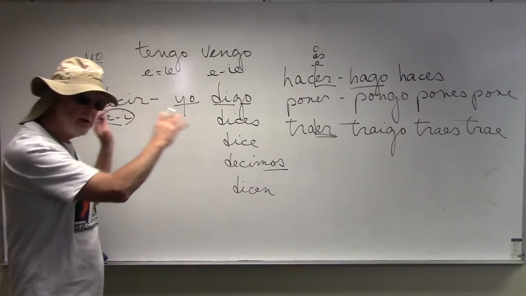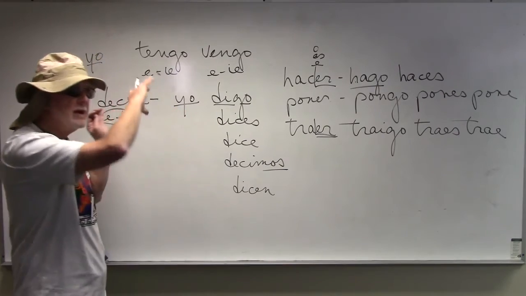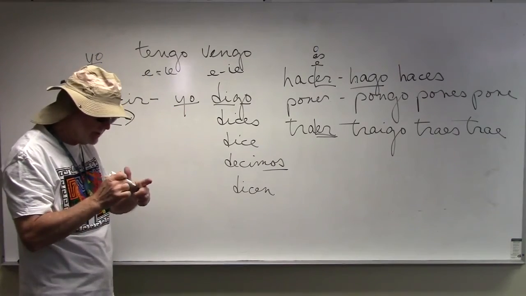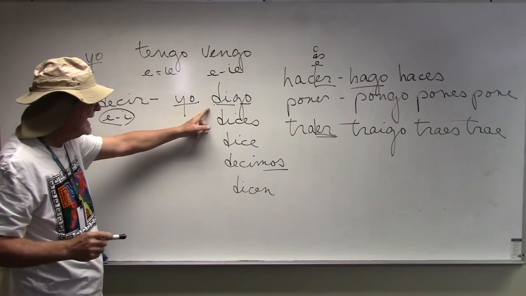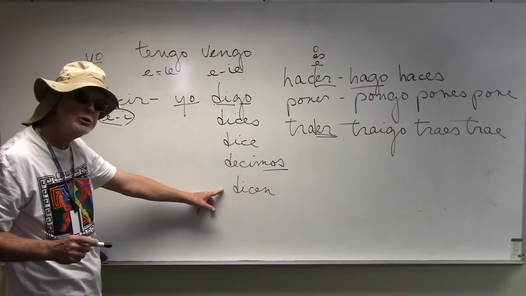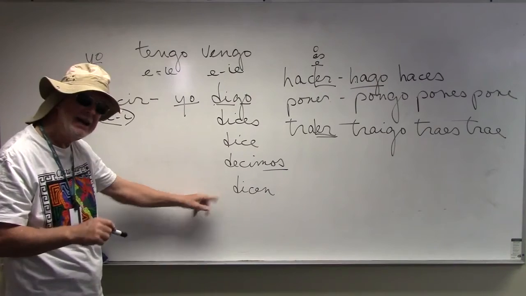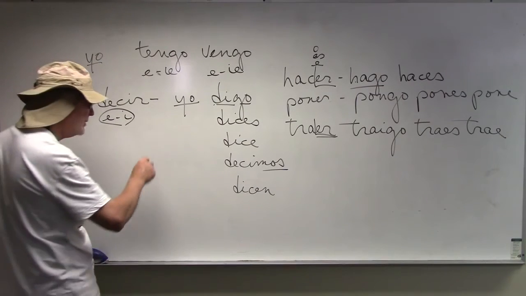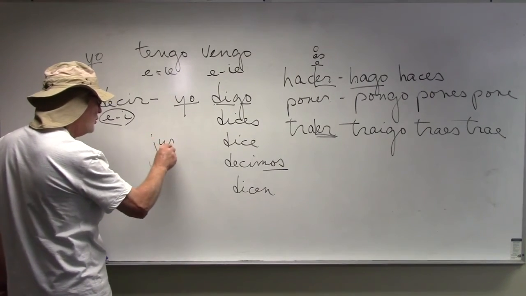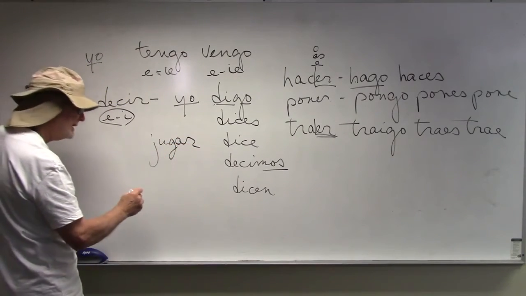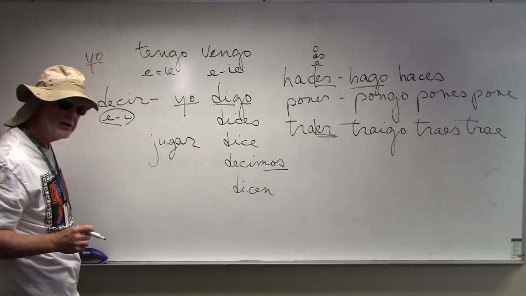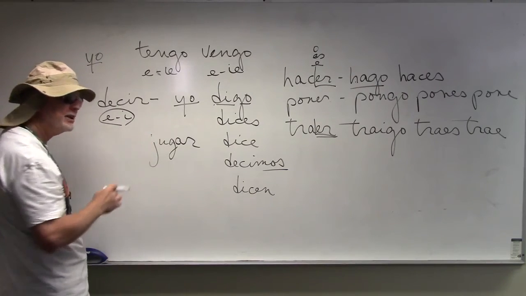Because all of these verbs are all part of spelling changes in the language. Whether it's first person singular, or it's an E to IE, O to UE, or like jugar, remember jugar, okay? Jugar, to play, yes? That's an oddball, okay? There aren't too many other verbs like that.